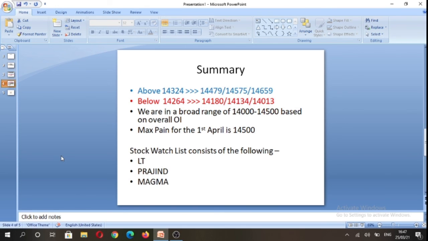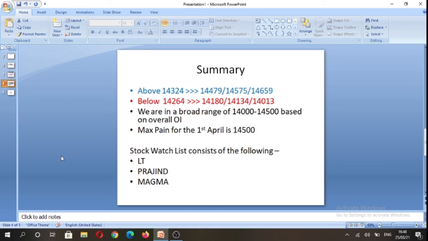Before ending this video, I'd like to summarize that tomorrow above 14,324, we can potentially trade towards 14,479 levels, and below 14,264 levels, we can potentially trade towards 14,134 levels. And broadly speaking, we're in a 500 point range based on the overall open interest data for 1st April weekly expiry contract, and the max pain is at 14,500. And if it were to expire on 1st April at 14,500, in that scenario, option writers are going to suffer lowest amount of losses, theoretically speaking.